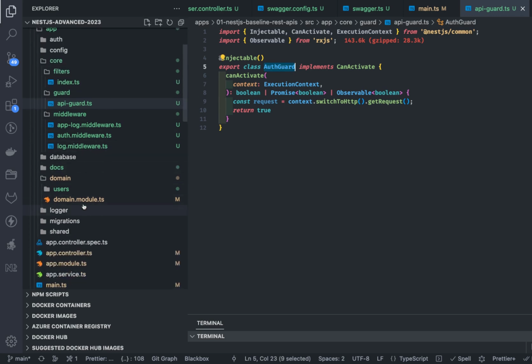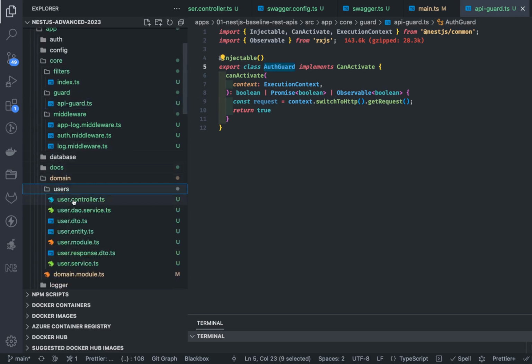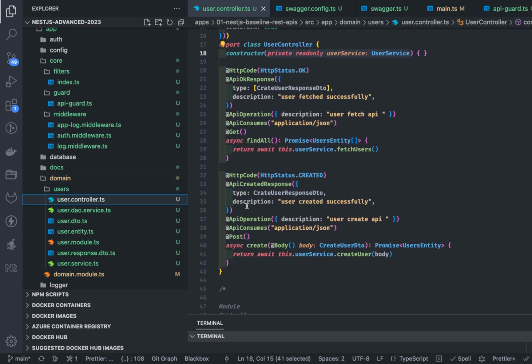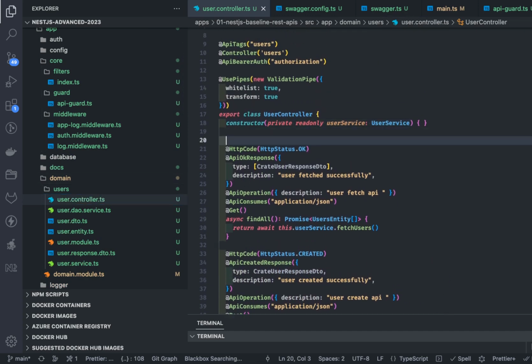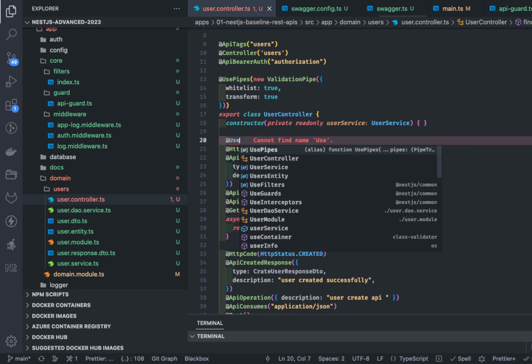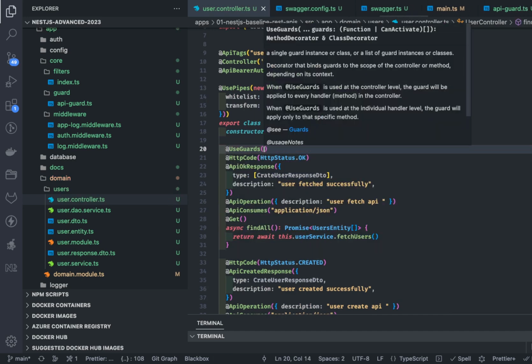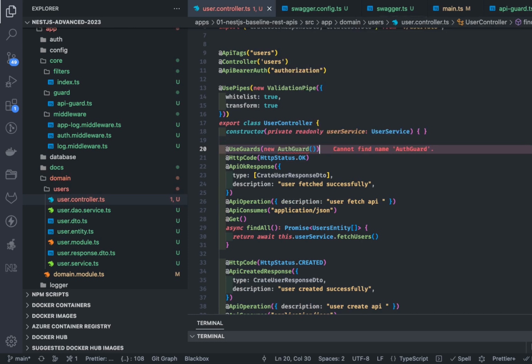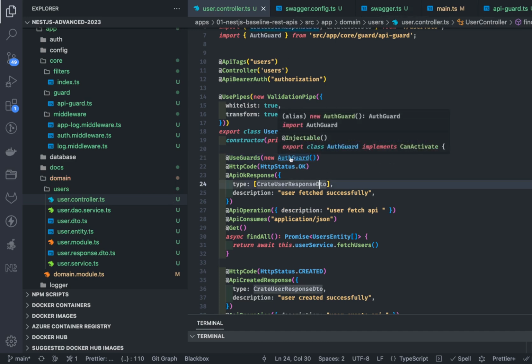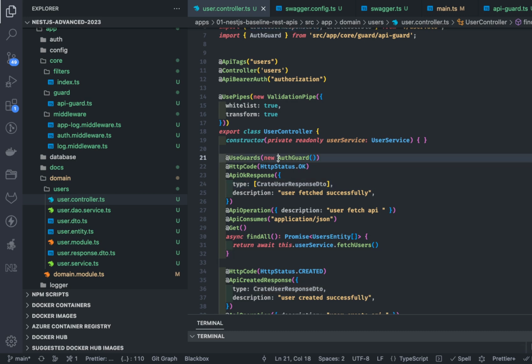How can we register the auth guard at the controller level? So this is the user controller, and let's say this is the API where I want to add a guard. Here I will say use guard and new auth guard. Auth guard I can import. What this auth guard is doing is nothing, right? Right now it is just returning true. But you don't need to create the instance of this. NestJS automatically handles it. It's already injectable. So use guard, auth guard.